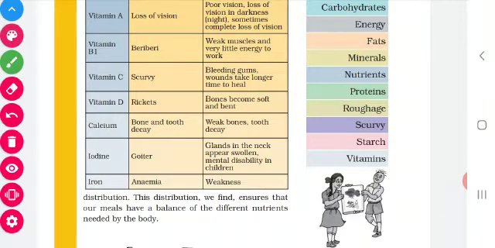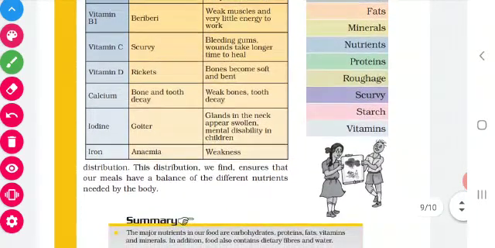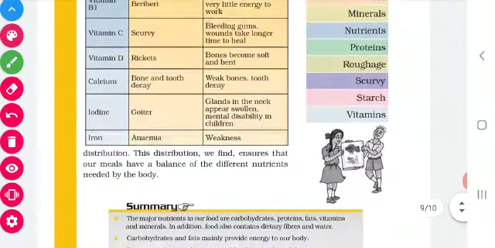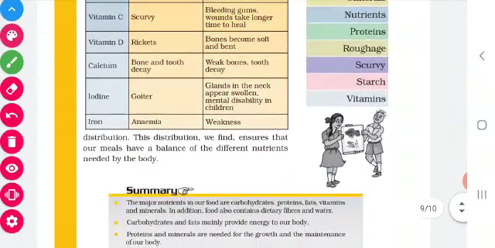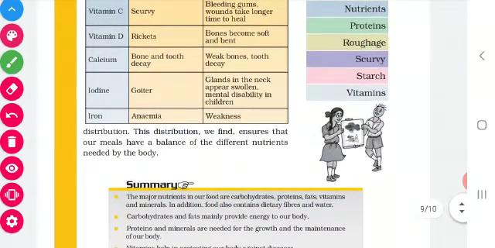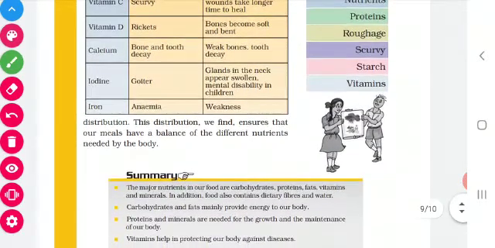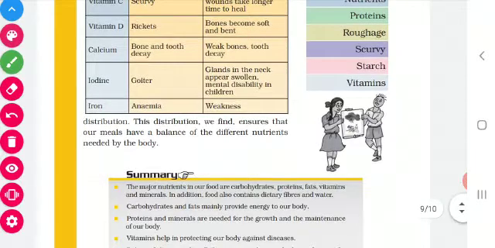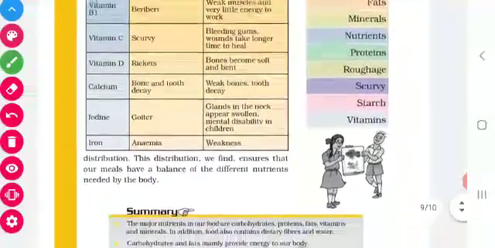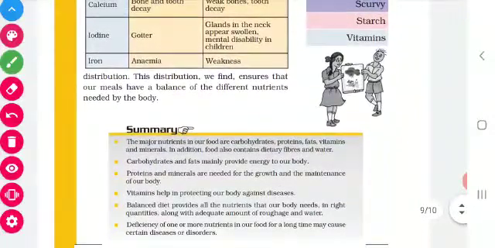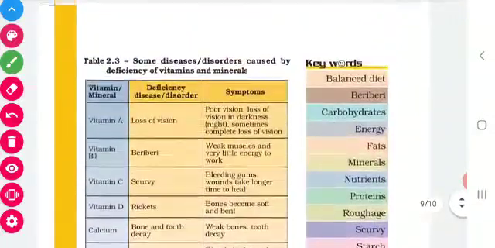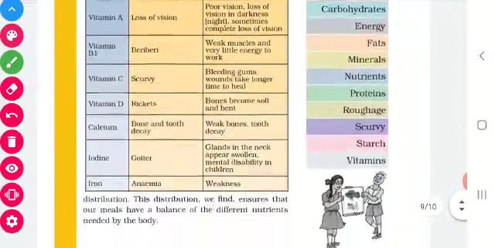Okay children, then calcium deficiency, iron deficiency and iodine deficiency are given. If calcium is deficient, the bones will become very weak and we have the problem of tooth decay also. If iodine is deficient in our body, we get the problem of goiter. The glands in the neck will be swollen, and it also leads to mental disability in children. If iron is deficient in our body, it causes a disease called anemia. It results in weakness. So we have to eat a balanced diet to keep our body free from diseases.